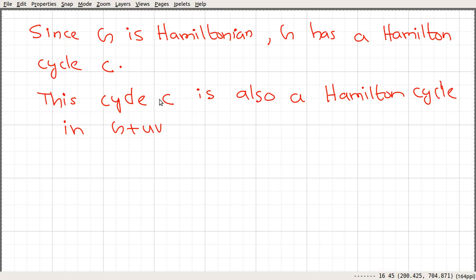So this cycle will still be in this graph, and that acts as a Hamilton cycle in this supergraph G plus uv. Since G plus uv has a Hamilton cycle, therefore G plus uv is Hamiltonian.